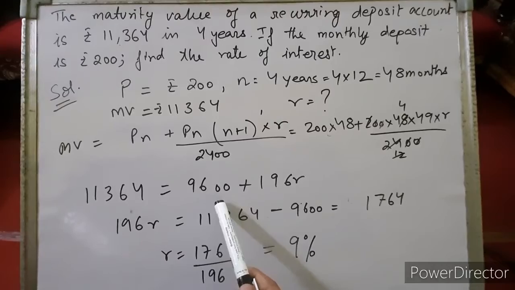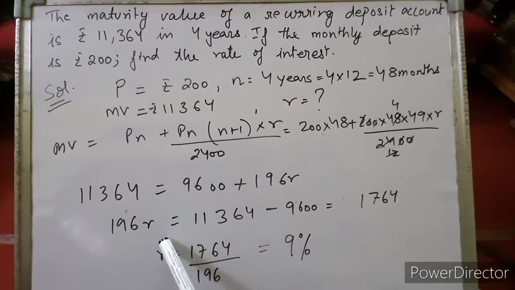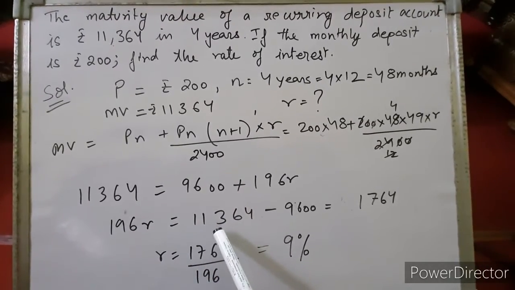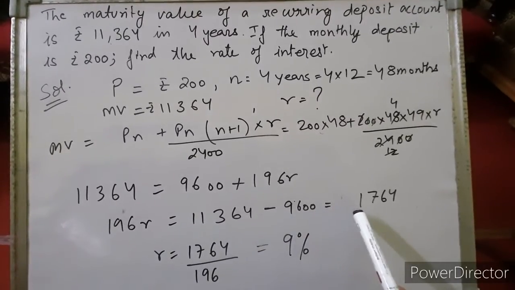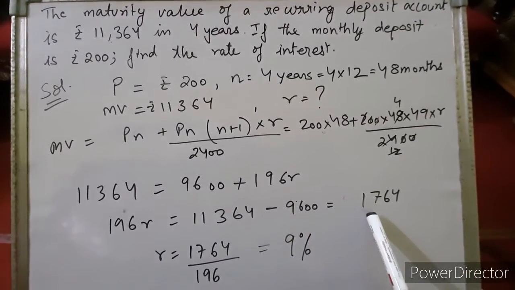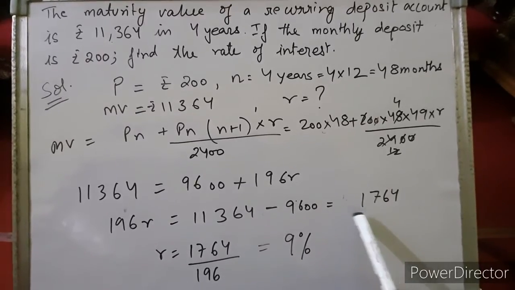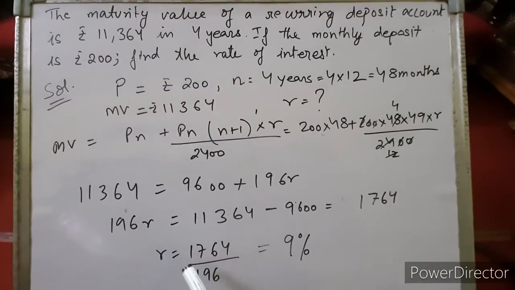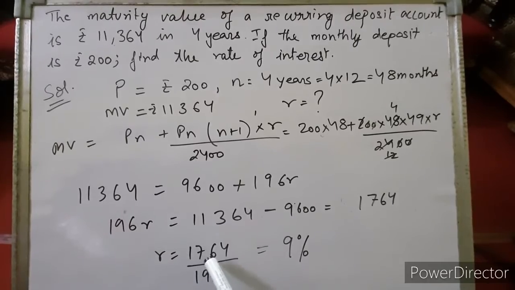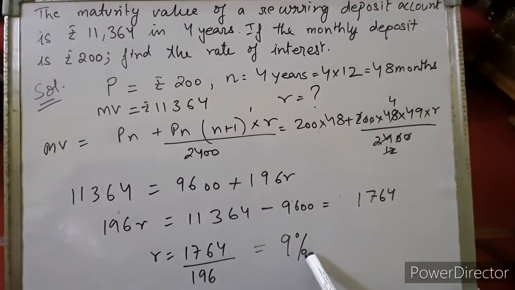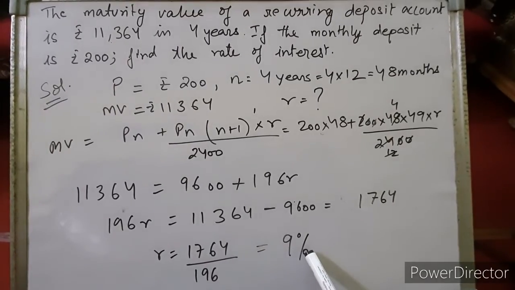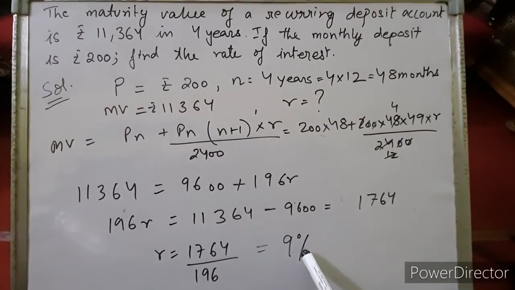When we transfer this 9600 to that side, we'll get 196R equals 11,364 minus 9600. That will be 1764. Right, children? When we cross multiply this 196, we get the value of R as 1764 upon 196. On dividing, we'll get R equals 9%. Right, children? Note down, please.